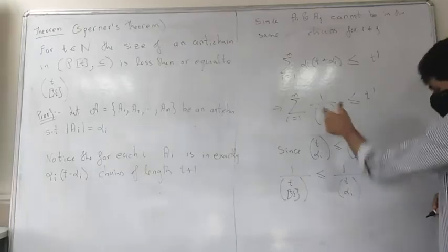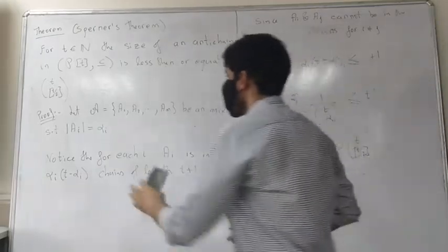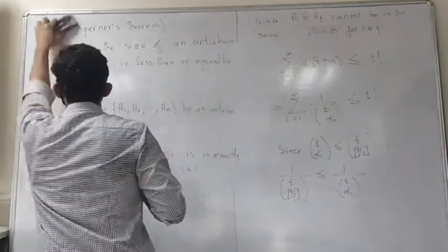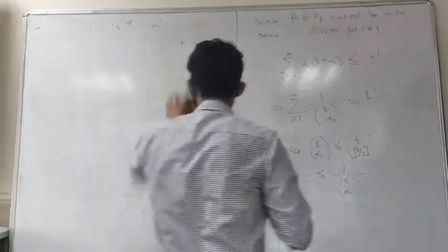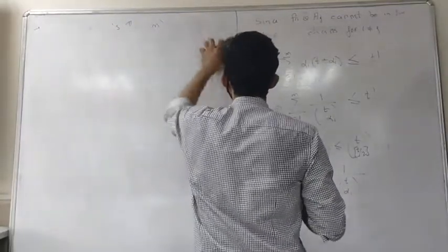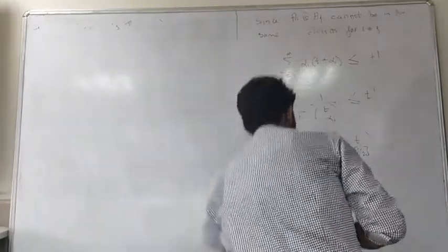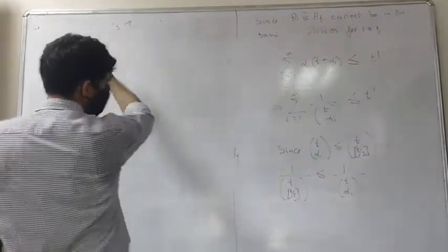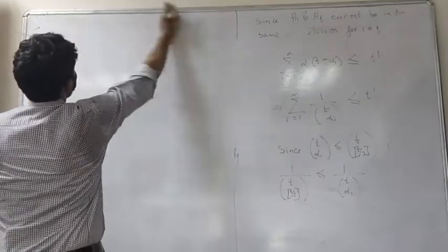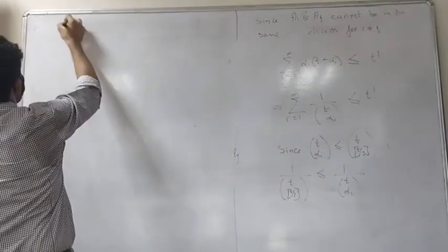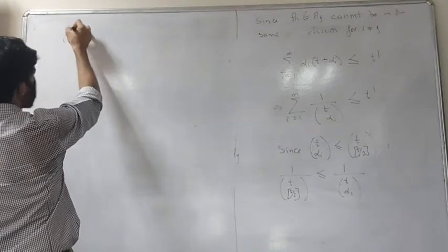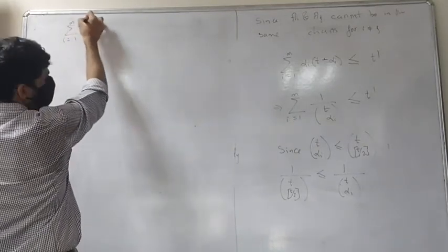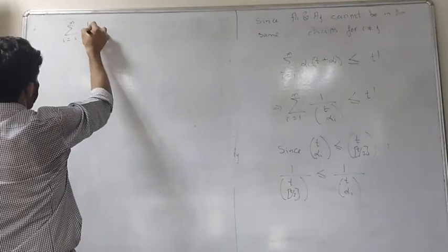From here you can make the substitution there to get a beautiful theorem. Apparently this was actually not proved by Sperner. Sperner used some probabilistic method to give this proof. I don't know what it is.